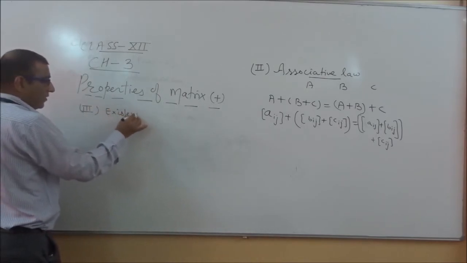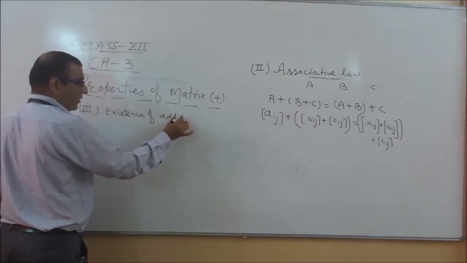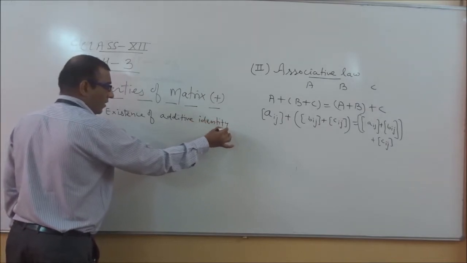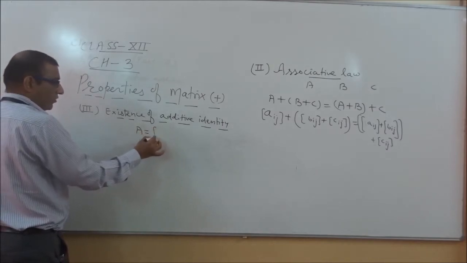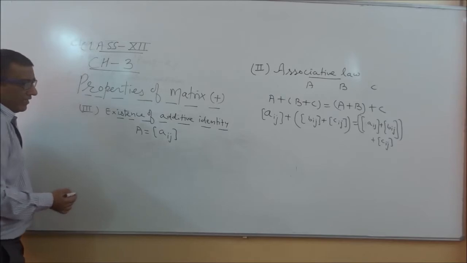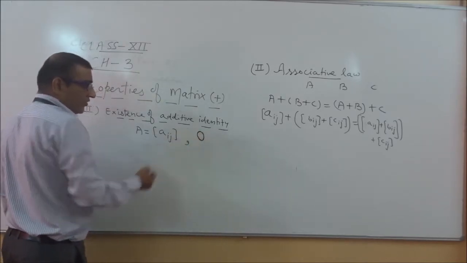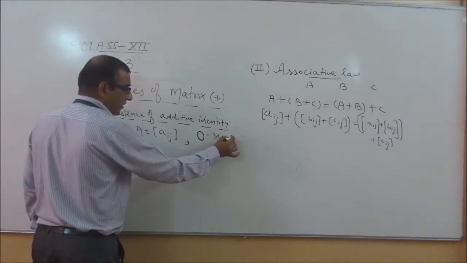For example, if I am taking one matrix A equals Aij and one another matrix, that is your zero matrix.